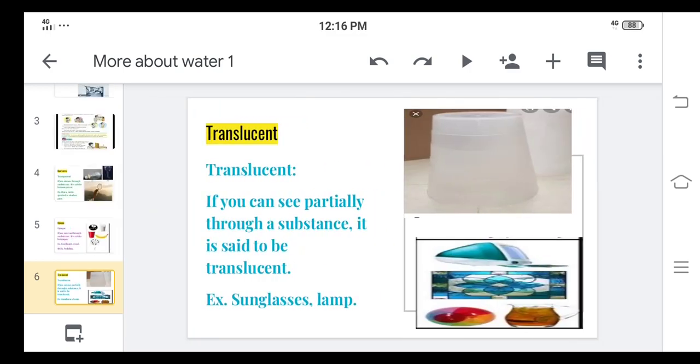So we have seen transparent and opaque. Transparent means you can see through it, opaque means you cannot see through it, and translucent means if you can see partially through a substance, it is said to be translucent. Through these objects you can't see very clearly, and you can see just some part of it, just partially. For example, sunglasses, the glasses which we use to protect from the sunlight, are also an example of translucent. And even a lamp. Here are also some examples given. These are the examples of translucent.